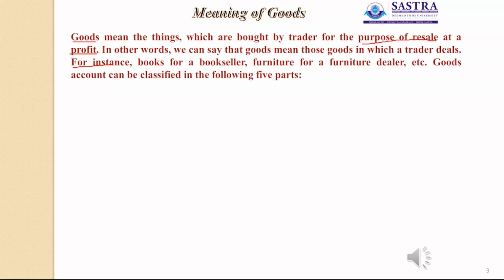Now, looking at the meaning of goods. Goods means things which are bought by a trader for the purpose of resale at a profit. In other words, we can say that goods mean those goods in which a trader deals. For instance, books for a bookseller, furniture for a furniture dealer, etc. So goods account can be classified in 4 parts.